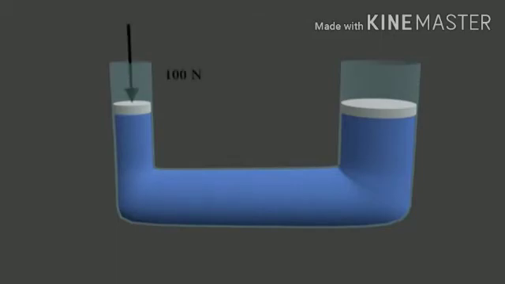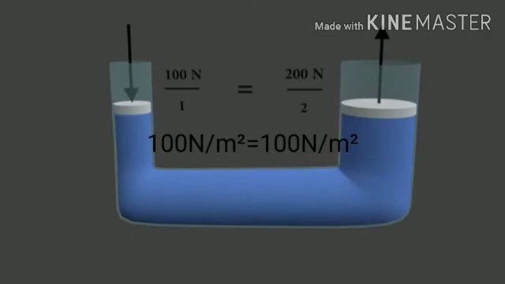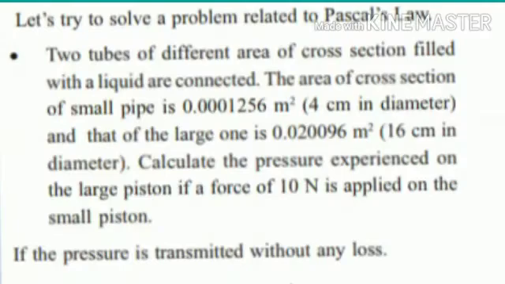If the force applied in the first cylinder is 100 Newton and the area is 1 meter square, then here P equals F1 by A1, and in the second cylinder the force applied is 200 Newton and the area is 2 meter square, that is F2 by A2. By solving this, we will get the same value for pressure on both the sides. That is, the answer is 100 Newton per meter square. That is, the pressure on both the sides is equal.